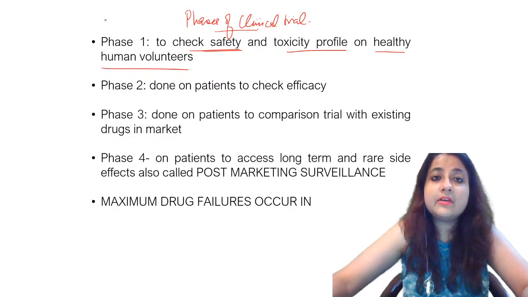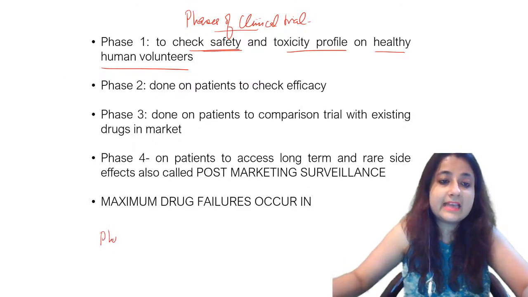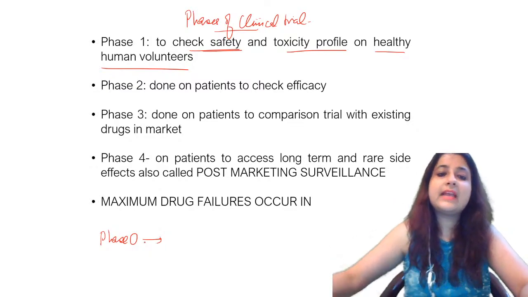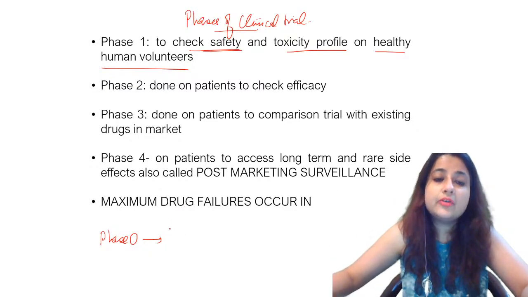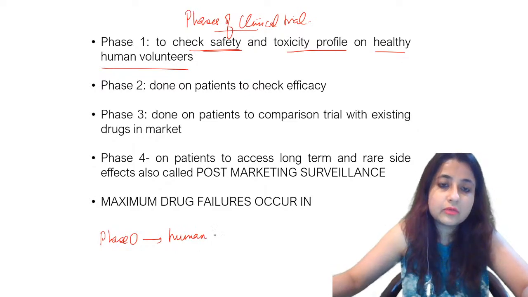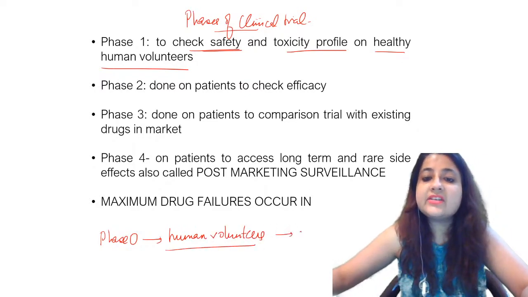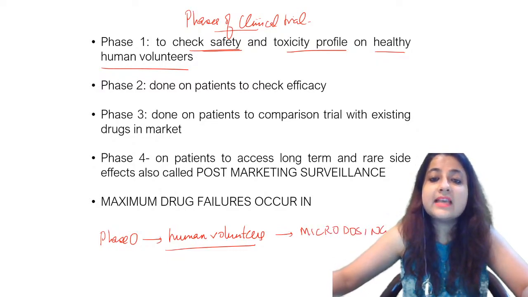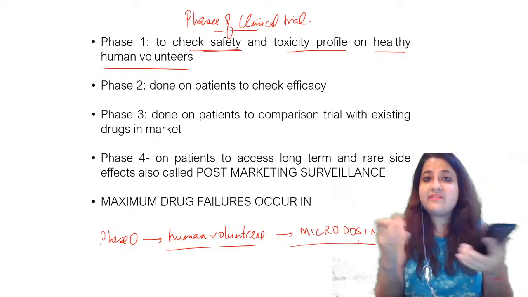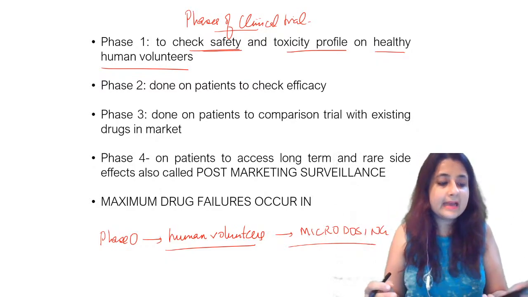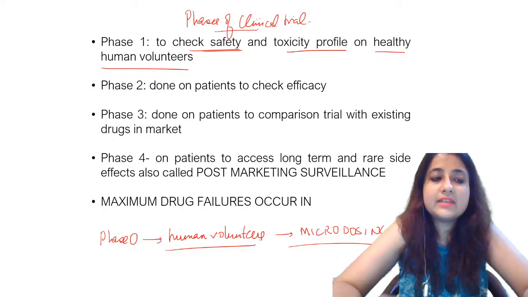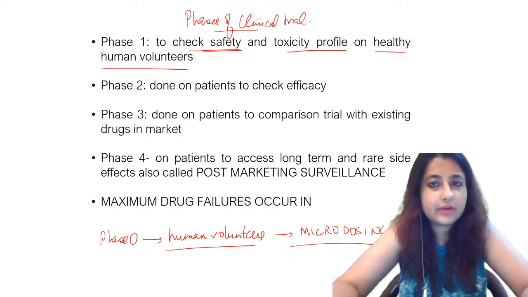Is there a thing known as phase 0, everyone? Yes. Phase 0 is also there. Phase 0 किसमें करते हैं? You do them on human volunteers only, healthy human volunteers, and that is for microdosing. Very good. Microdosing. जैसे अगर किसी ड्रग के साथ बहुत सिवियर साइड इफेक्ट होता है, okay, is it a good thing? Is it ethically correct that a person who was absolutely healthy dies? It's not a good thing, right?